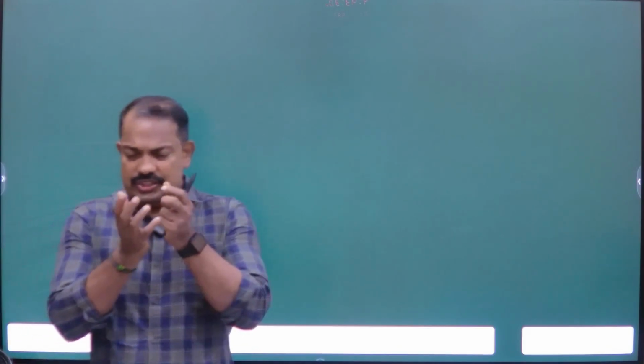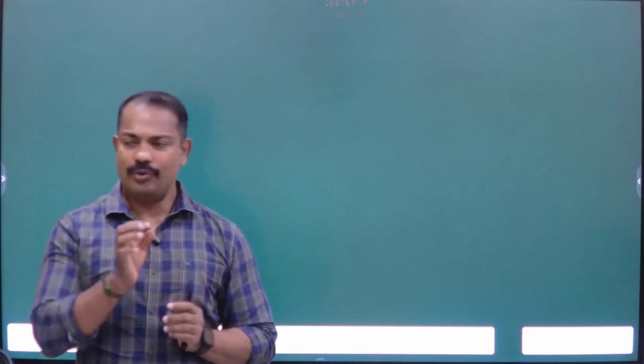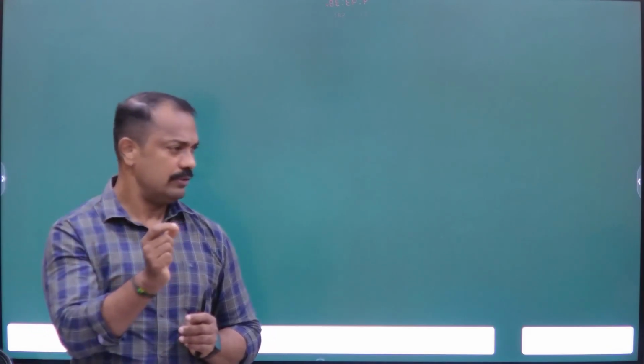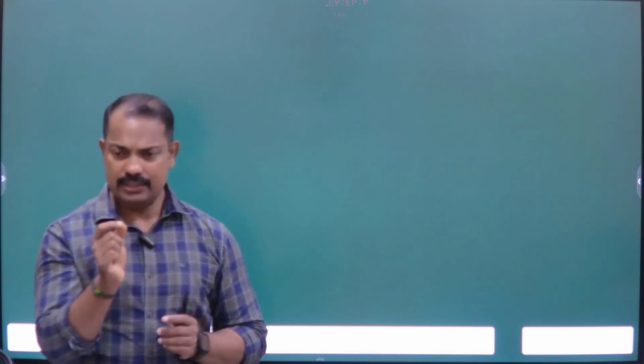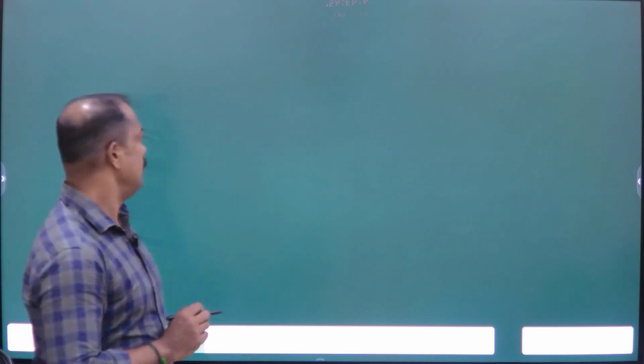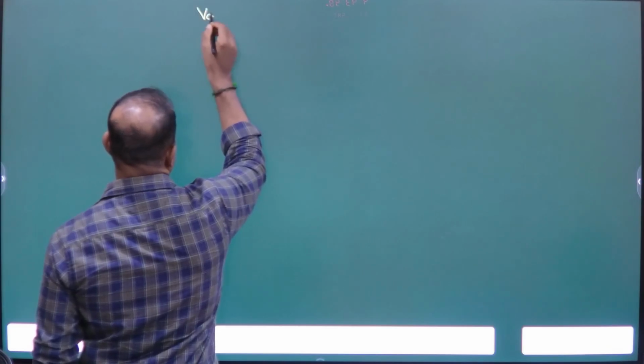Here, what is the shape of the tub? Cube. And what is the formula to find the volume of the cube? Side cube. First find the volume of the cubical tub.